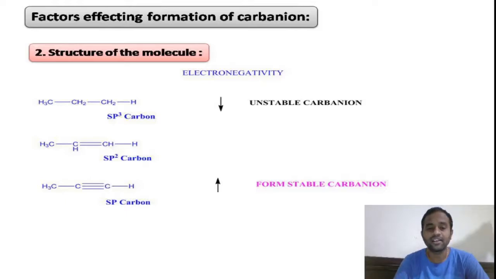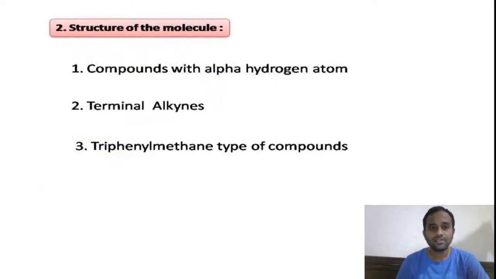By this we can say that compared to the alkanes, alkenes, alkynes, the polarity of the CH bond in alkynes is high. It easily loses H plus ions in presence of base and forms a stable carbon anion, because that carbon anion is an sp hybridized carbon anion, its electronegativity is very high, right? So this is how the structure of a molecule affects the formation of a carbon anion.